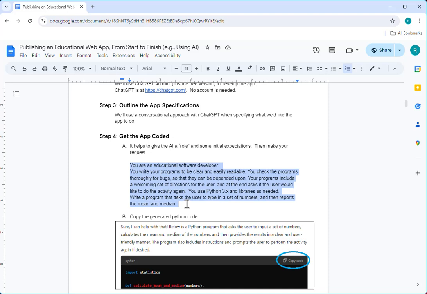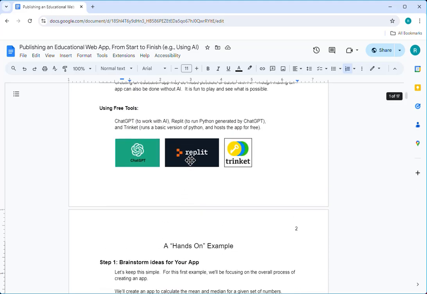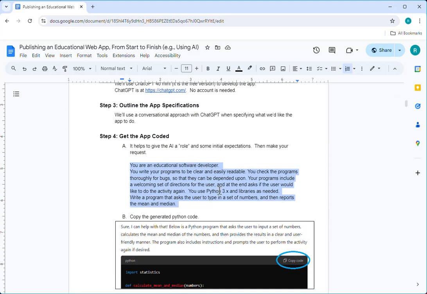And then here's something that's a little bit technical, but because we're going to be using Replit to run our Python code, Replit expects that the code is written in Python 3.x, which is what ChatGPT normally does anyway, but I'm just being really clear here. And we're telling ChatGPT that it can use software libraries as needed. This is all that Replit app can handle really well. Okay, so that's just kind of like setting the stage. Then what do we actually want it to do?